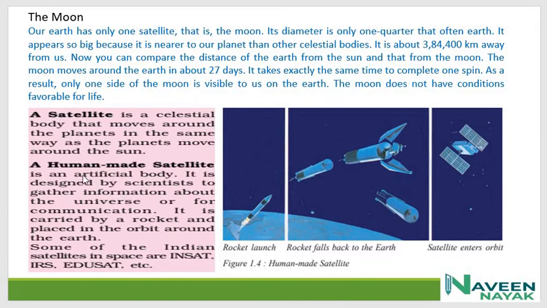A human-made satellite is an artificial body. It is designed by scientists to gather information about the universe or for communication. It is carried by a rocket and placed in orbit around the Earth. And we all know what a rocket is.